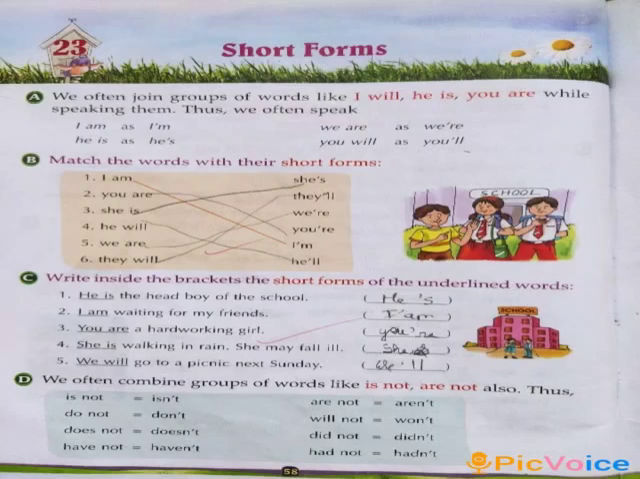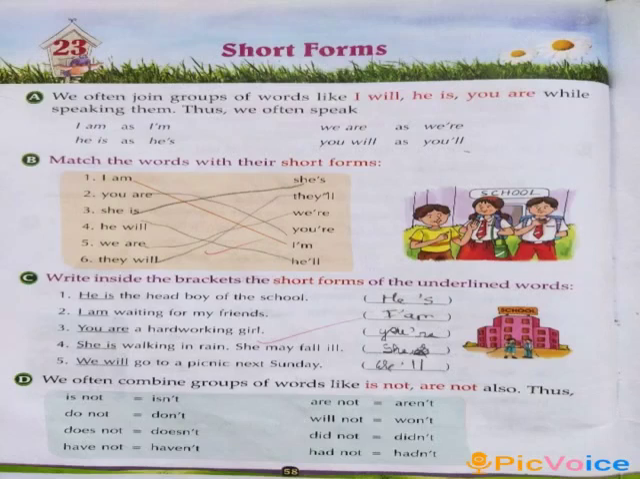Do not is written as don't. We have taken the first one, do, and then from the second again we have not taken o. We have taken n, t. This is the short form of do not. So is not is written as isn't, do not is written as don't, does not is written as doesn't, have not is written as haven't, are not is written as aren't, will not will be written as won't, did not is written as didn't, and had not is written as hadn't.